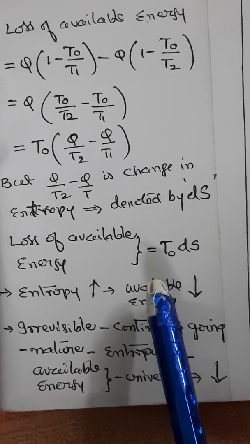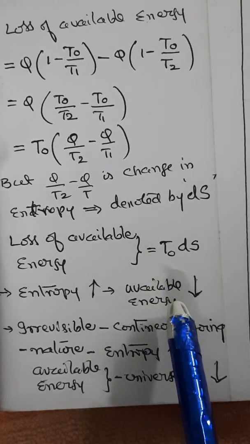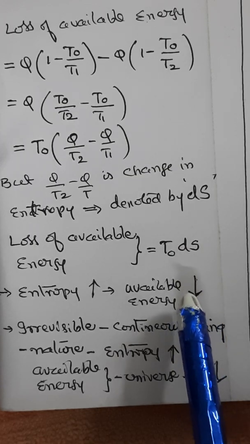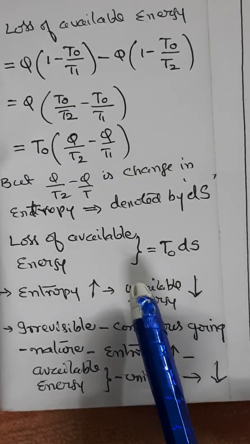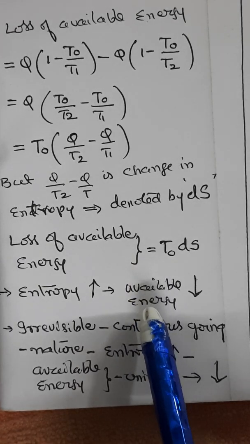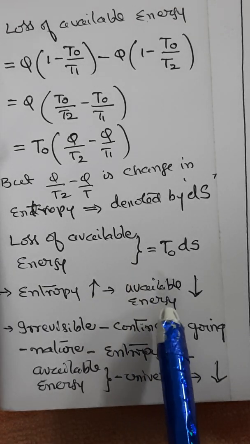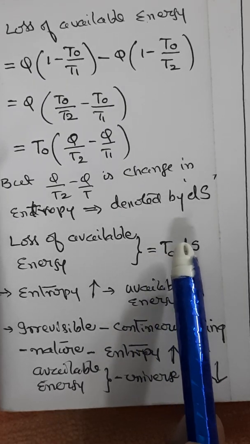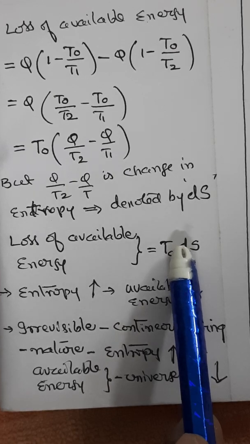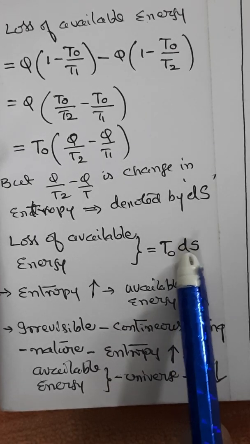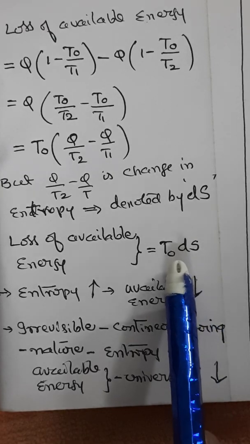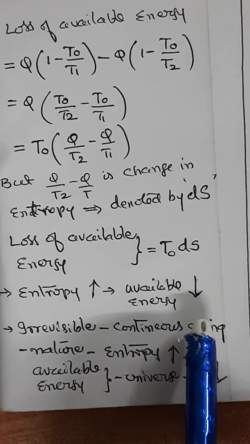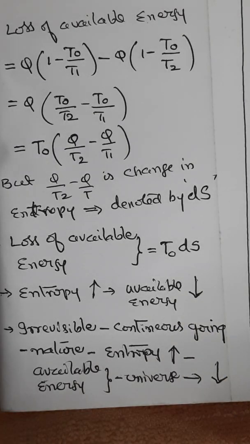As irreversible processes are continuously going on in nature, the entropy is increasing while the available energy of the universe is continuously decreasing.